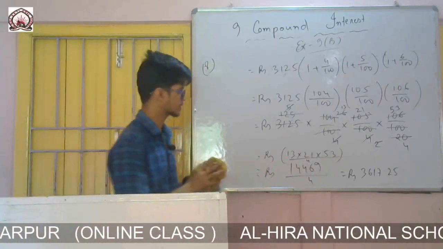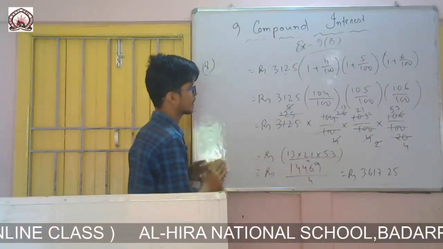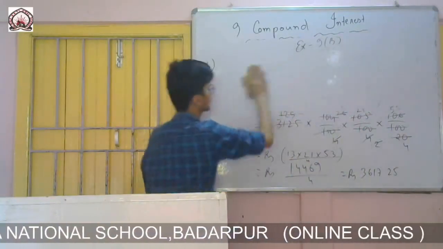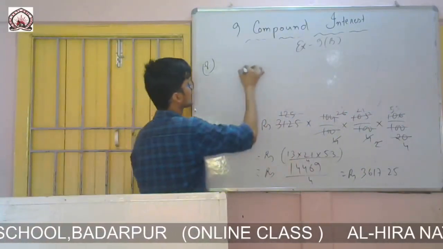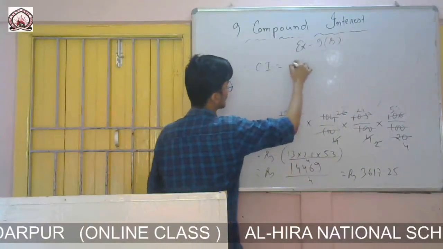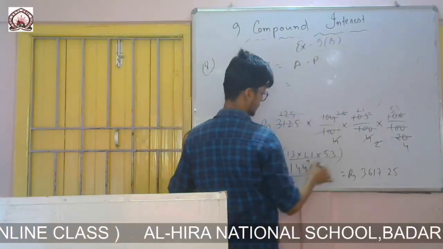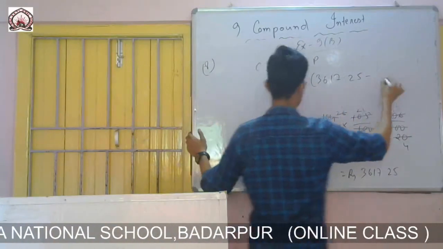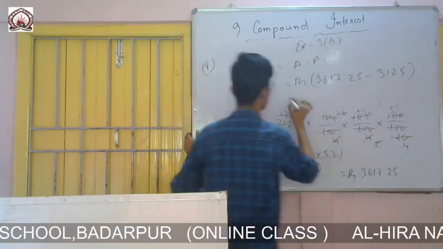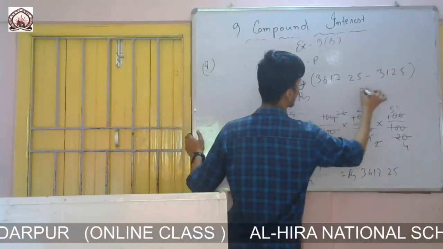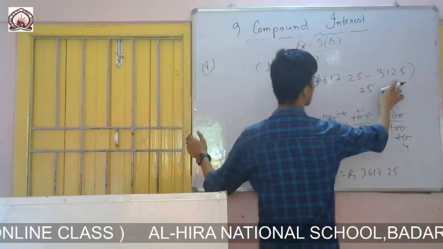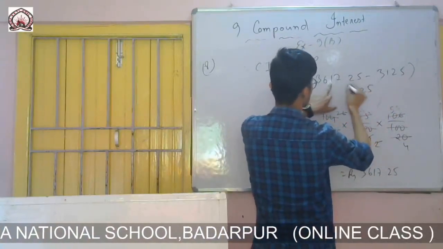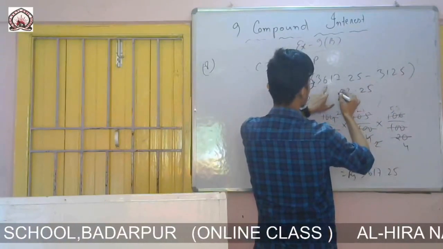So question is to find the interest. So simply we will write there for CI will be amount minus principal. Therefore CI equals to amount minus principal. Amount it is rupees 3617.25 minus 3125, which is equals to rupees 492.25.